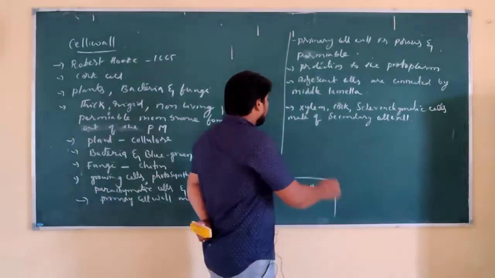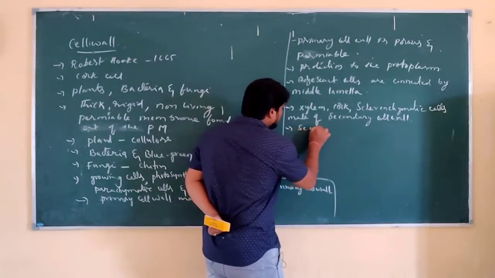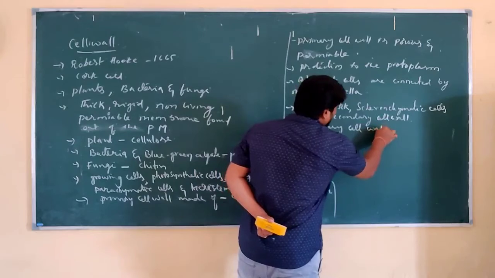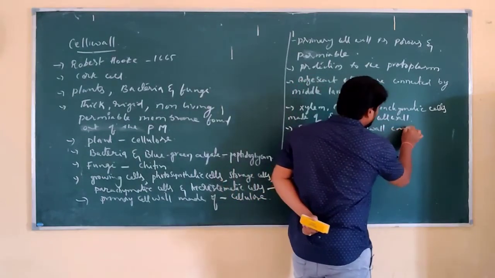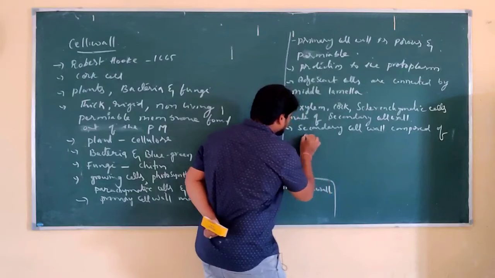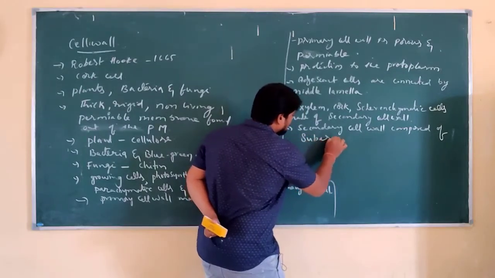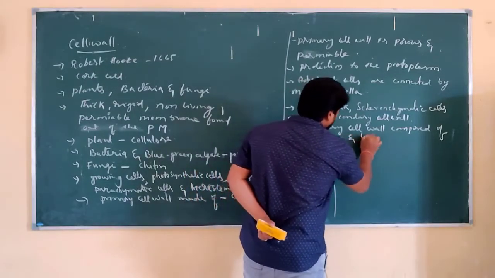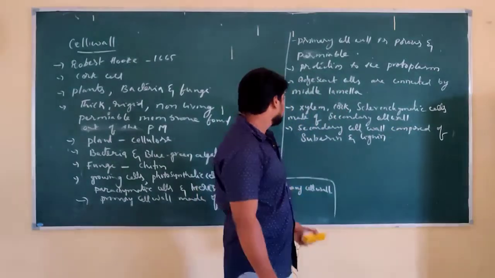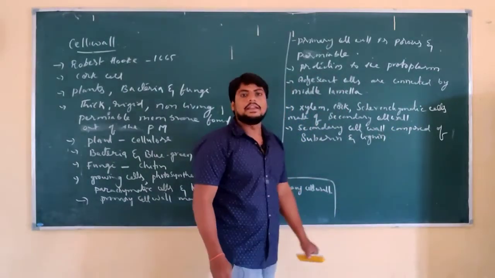And this secondary cell wall is composed of chemical substances like suberin and lignin. They are composed of chemicals called suberin as well as lignin.